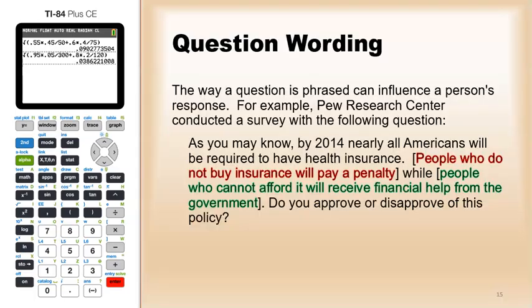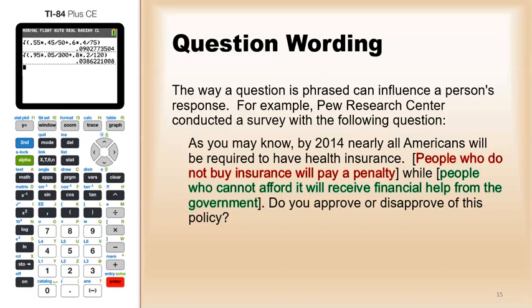All right, so the way a question is phrased can influence a person's response. For example, the Pew Research Center conducted a survey with the following question. As you may know, by 2014, nearly all Americans will be required to have health insurance. People who do not buy insurance will pay a penalty, while people who cannot afford it will receive financial help from the government. Do you approve or disapprove of this policy?